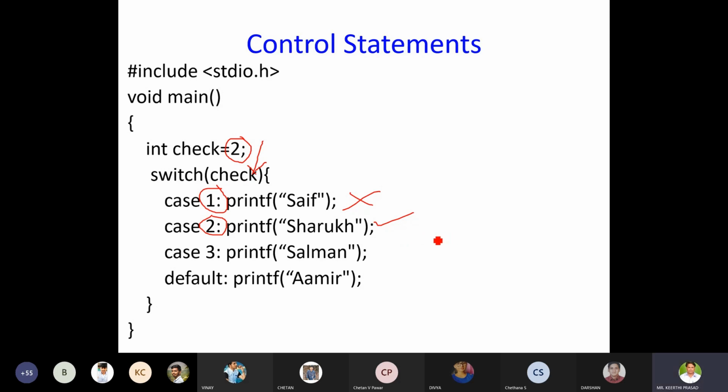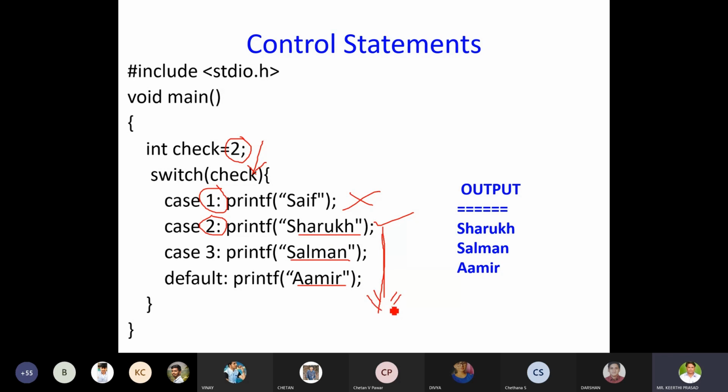Very simple actually. After executing this statement, it does not find any break statement. So it keeps on executing all the statements from this point. As a result, after executing this Shahrukh, it will print Salman and Amir. Understood? As there is no break statement, it starts executing sequentially. Understood?